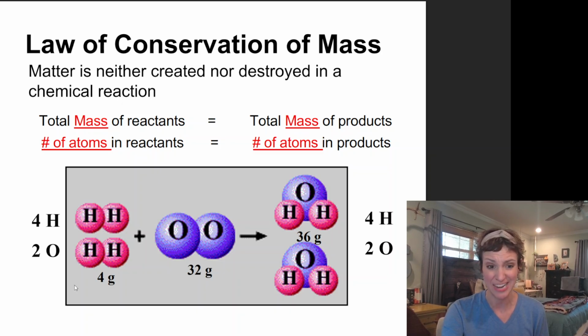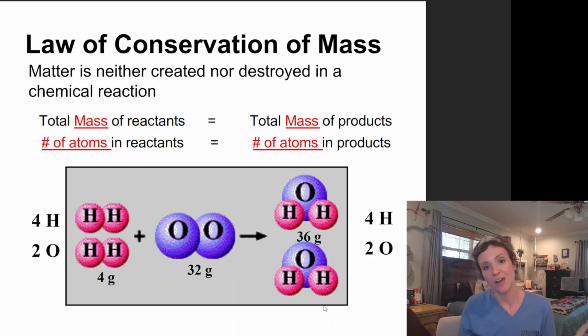One thing I'm looking here is I want the total mass to be the same on the reactant side and on the product side. So it looks like over here on the reactant side, I have 4 grams of hydrogen and 32 grams of oxygen. So that total, 4 plus 32, is hopefully 36, right? So that must mean that all of my products must mass 36 grams. That is what is stated in the law of conservation of mass.